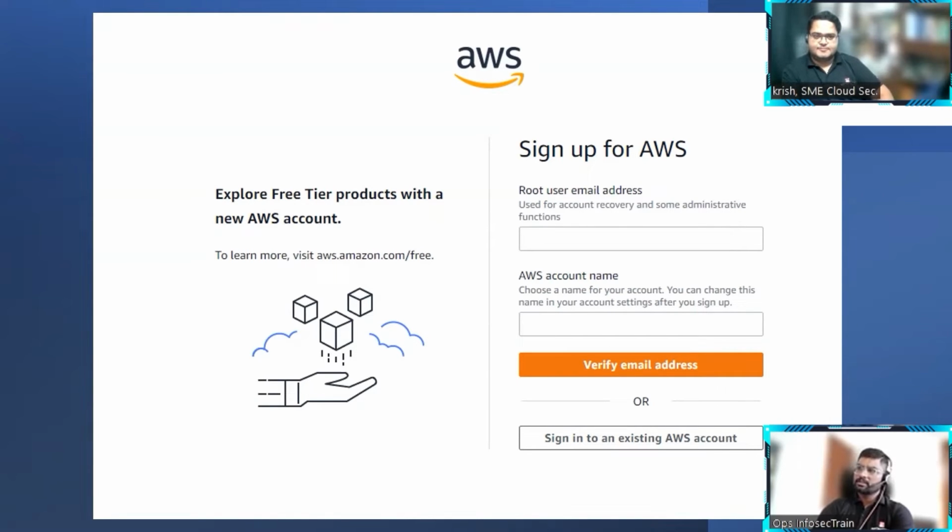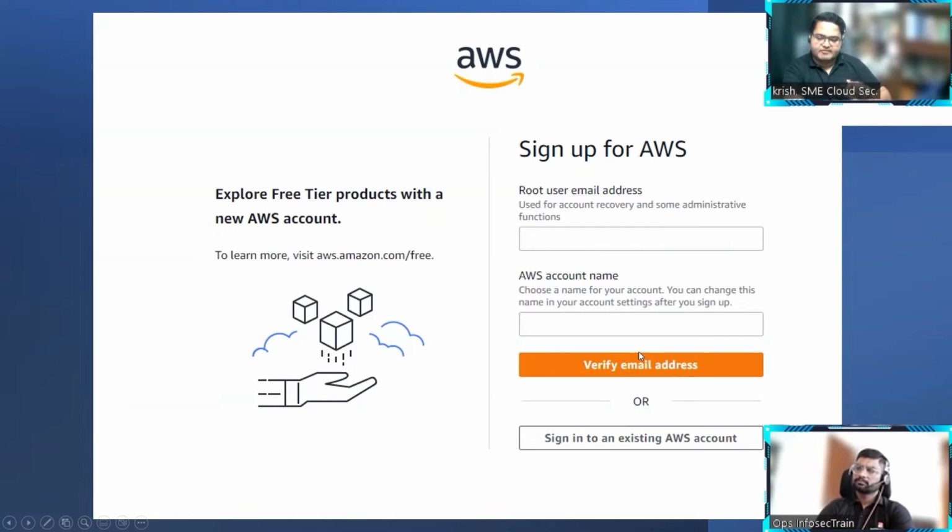But my question is, will they accept the same name if it is already created by someone else? Yes, definitely. It's more like your name kind of thing, like when you're creating an email address. Exactly, it's for your reference. For example, in my team, this is a production account, so I can give production. That's it. It's up to me. So once we give this, we will click on something called verify email address.